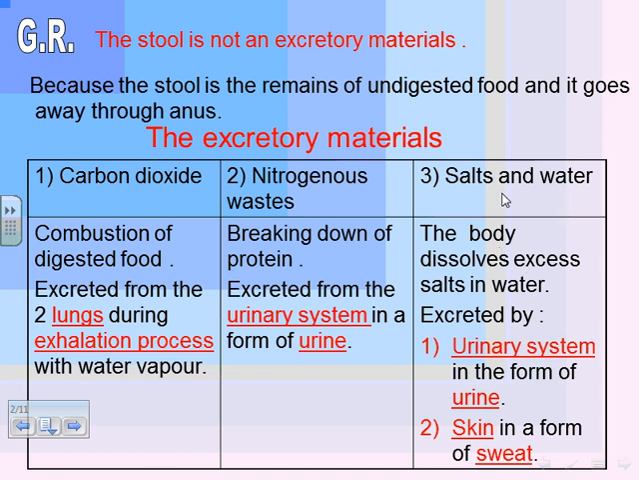The third type of the excretory materials is salts and water. The body dissolves excess salts in water and excretes them by two organs. The first organ is the urinary system in the form of urine, and the second one is the skin in the form of sweat.